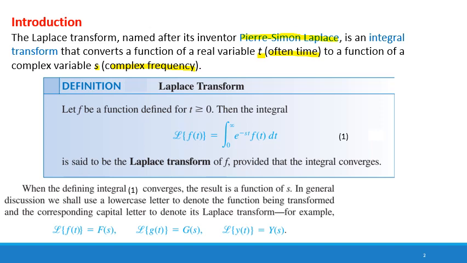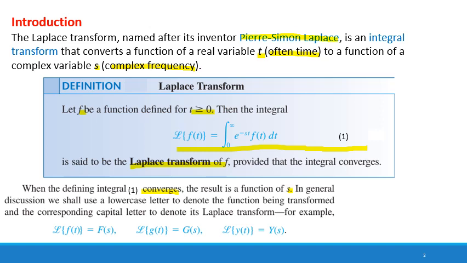Definition. Let function f be defined for t greater than or equal to 0. Then the integral, which is shown in equation 1, is said to be the Laplace transform of f provided that the integral converges. When the defining integral 1 converges, the result is a function of s, which is complex frequency.